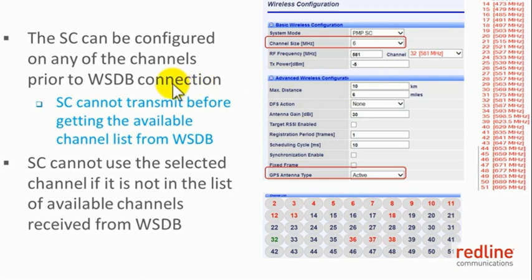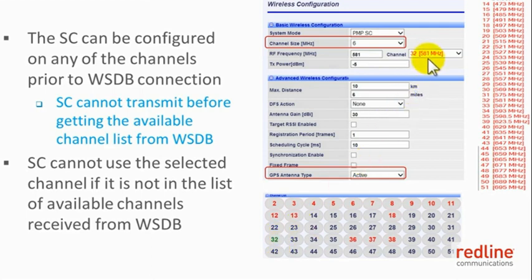However, the sector controller will not be able to transmit on the selected channel before it can access the whitespace database and gets the list of available channels in its deployment location. Once the sector controller has contacted the whitespace database and has obtained the list of available channels, it will check if the selected channel is flagged as available. In this case, channel 32 selected on the sector controller is flagged as available. Therefore, the sector controller will start transmitting on this channel.